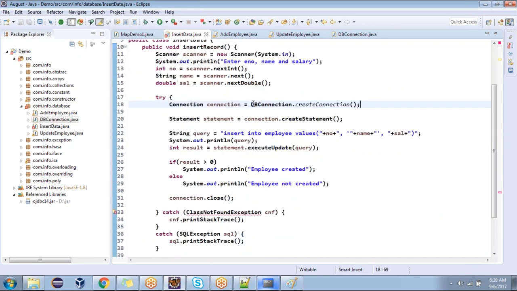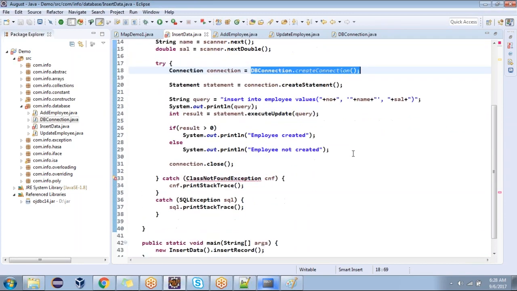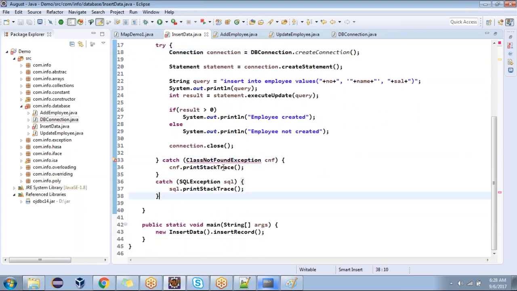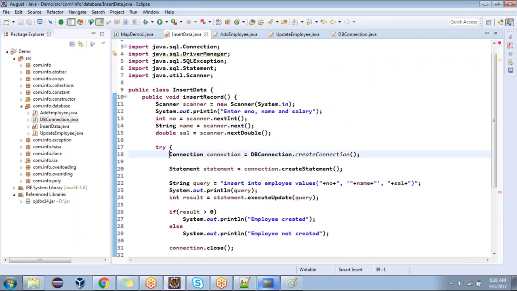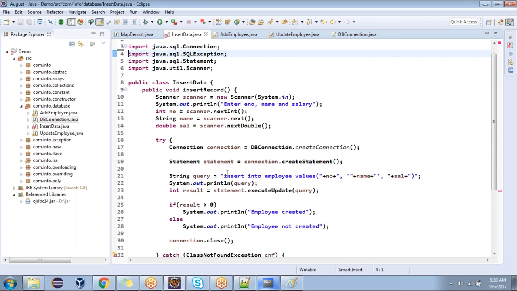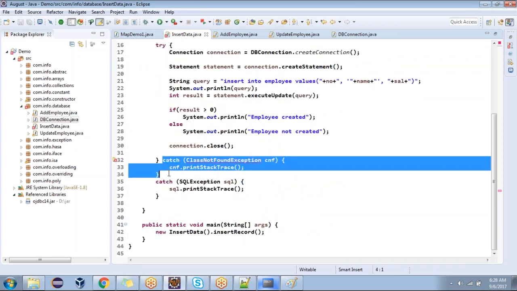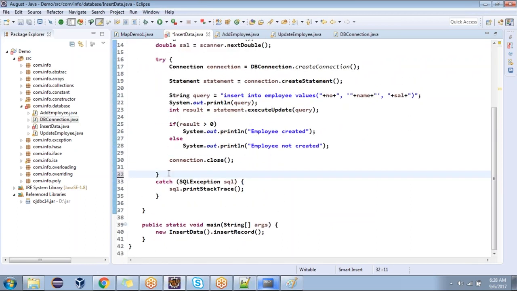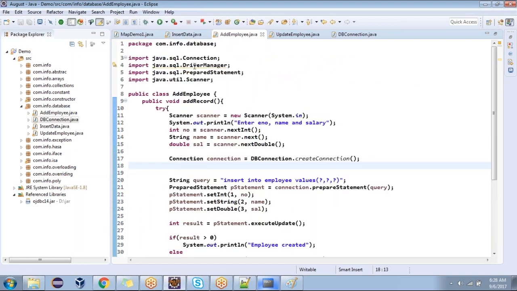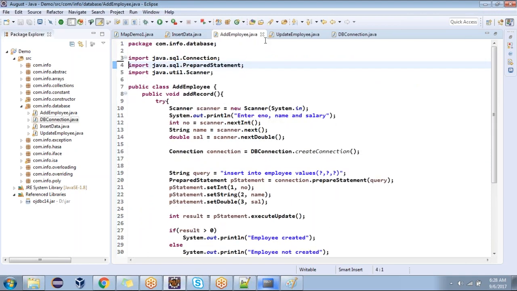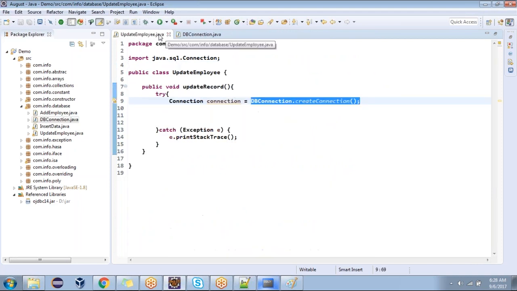Now, whenever you're getting the connection, do you think that class not found exception will come? Are you able to see it showing the error? Are we loading the class? Are we loading the driver in this class? No, we are not loading, right? When we are not loading, the catch for class not found exception will not get. That way we can work it out.